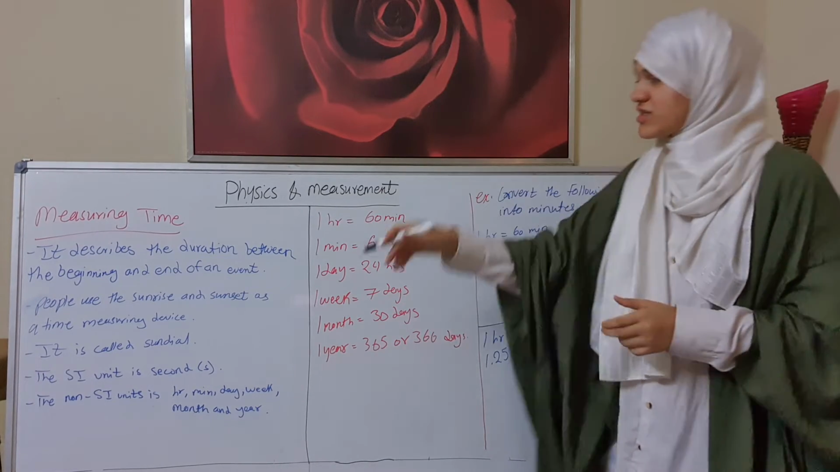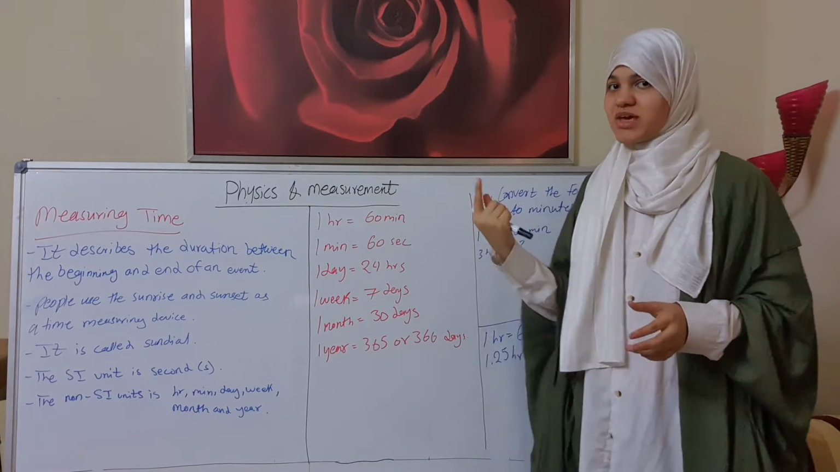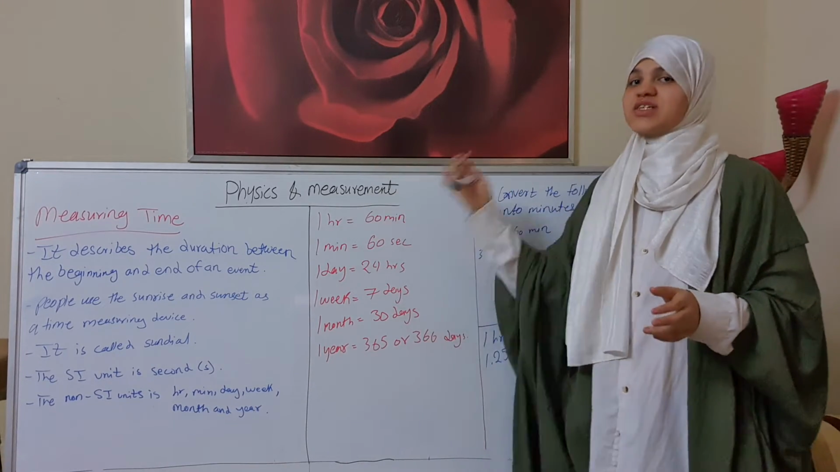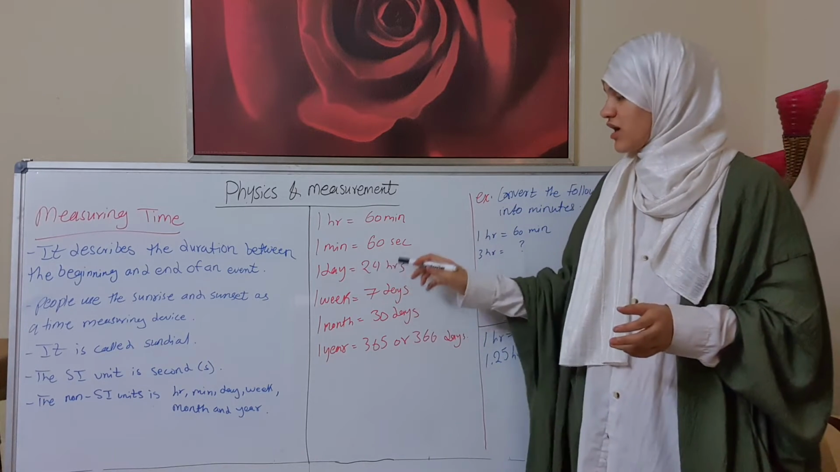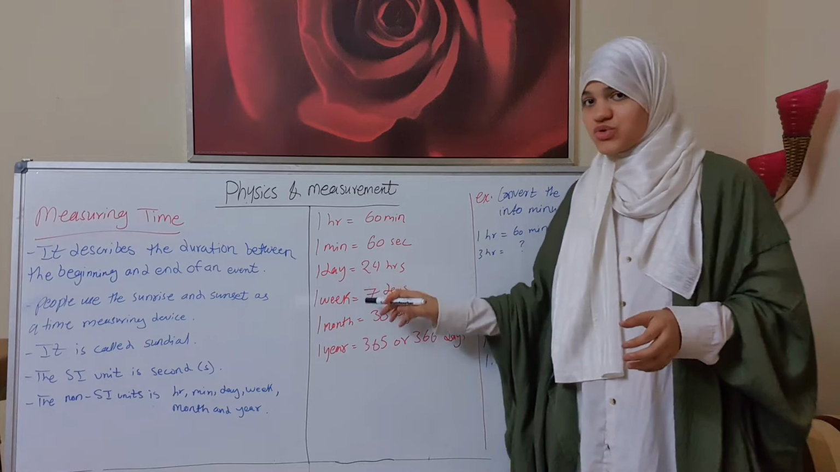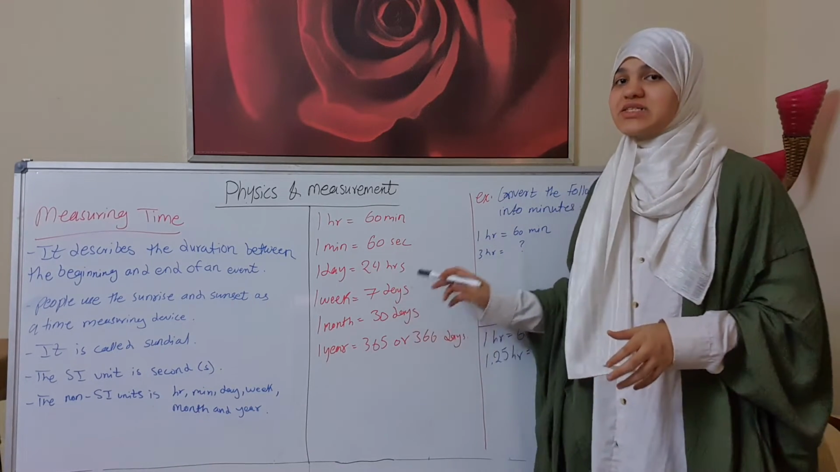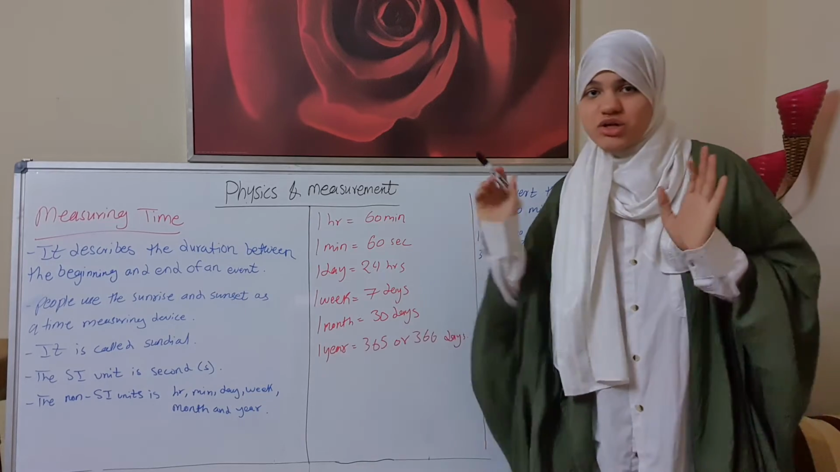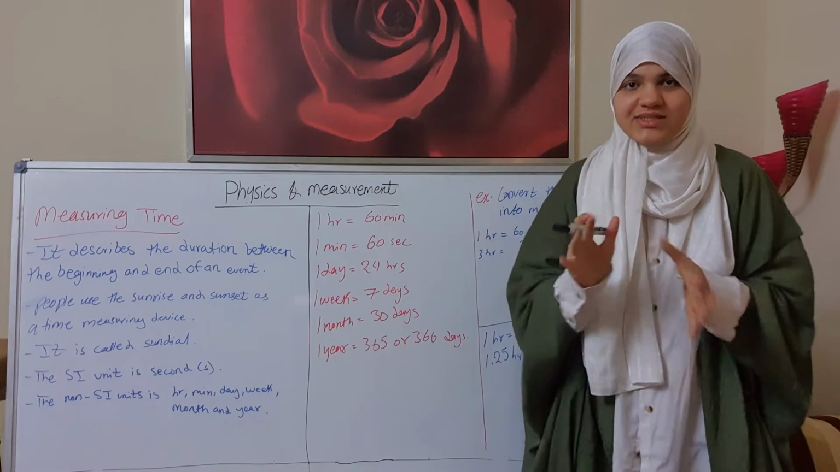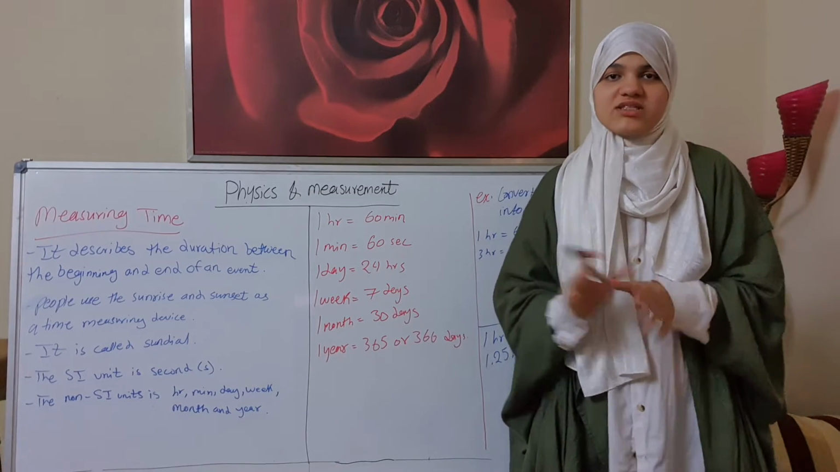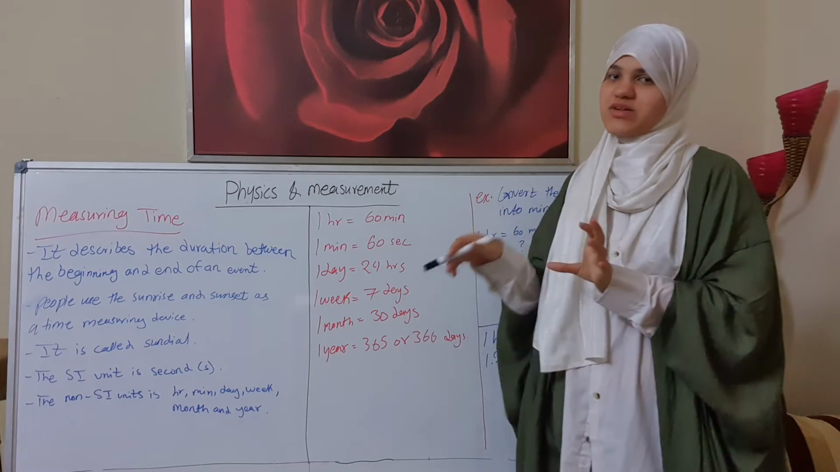Now, the non-SI units of time: 1 hour is equal to 60 minutes, and 1 minute is equal to 60 seconds. 1 day is equal to 24 hours. 1 week is equal to 7 days. 1 month is equal to 30 days. And 1 year is equal to 365 days or 366 days. It depends on the number of days in the month itself.